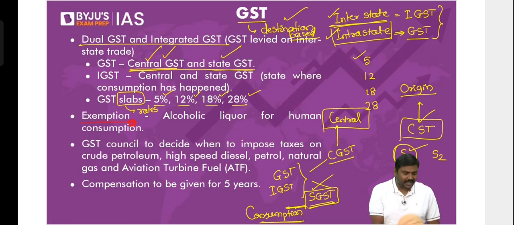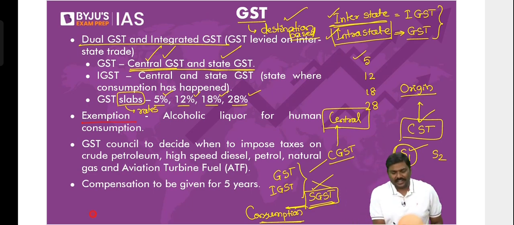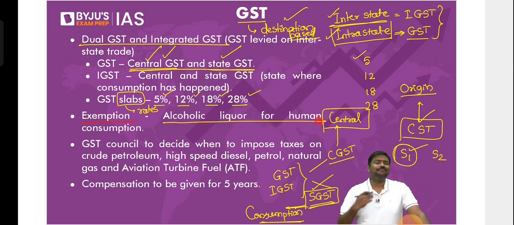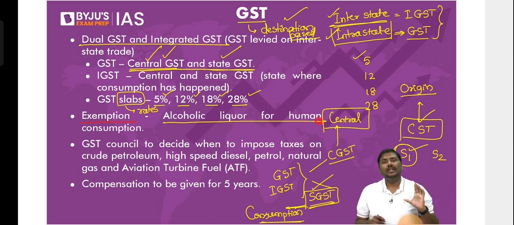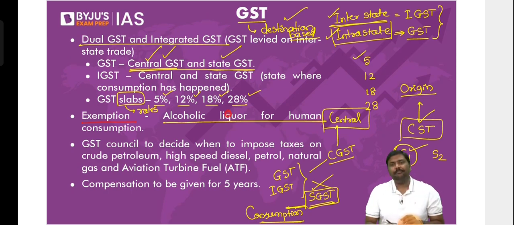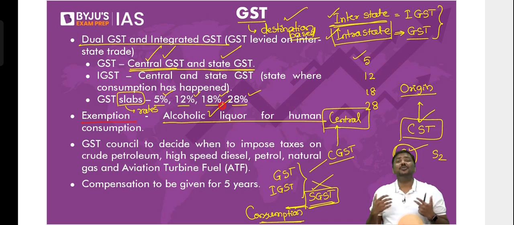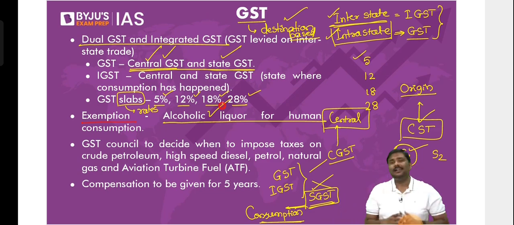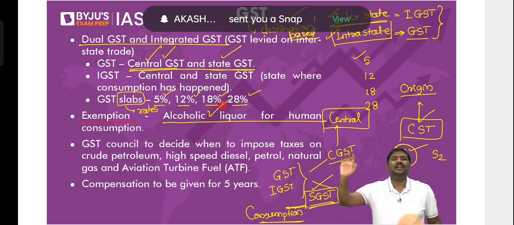Now there are certain goods which are exempted. Exempted means these are not covered under GST. There is no GST on this as of now. For example, alcoholic liquor for human consumption. Why is it not covered under GST? Simple. Please go back. In the first class, we have discussed certain concepts related to alcohol. The states collect a lot of their tax revenue by imposing duties on alcohol. Now, if you bring it under GST, there is a division of the revenue. States don't want it. States are opposed to the idea of bringing alcohol under the ambit of GST. So there is no GST rate on alcohol as of now. It is not even covered under the ambit of GST.